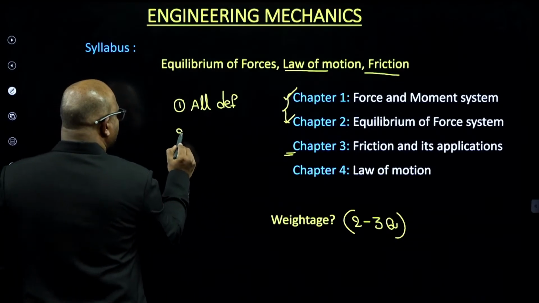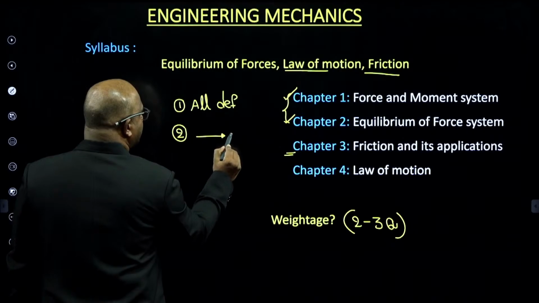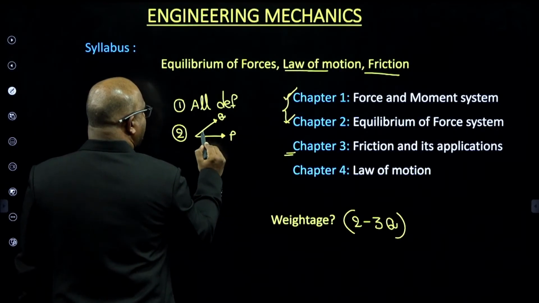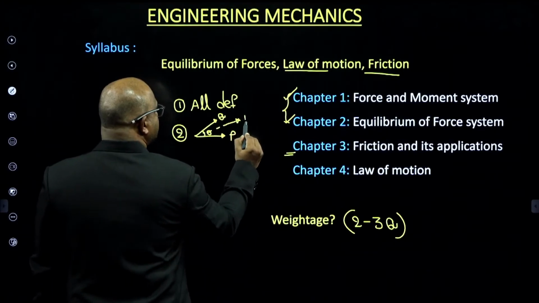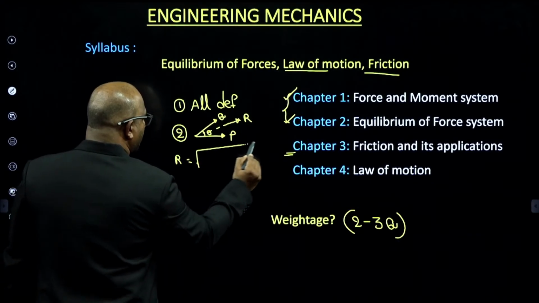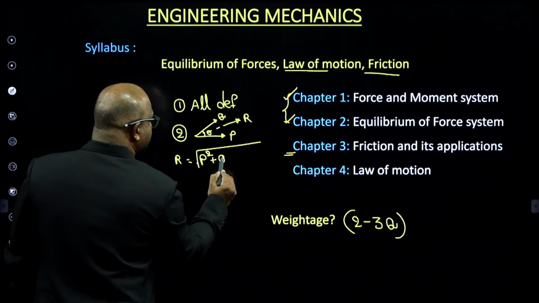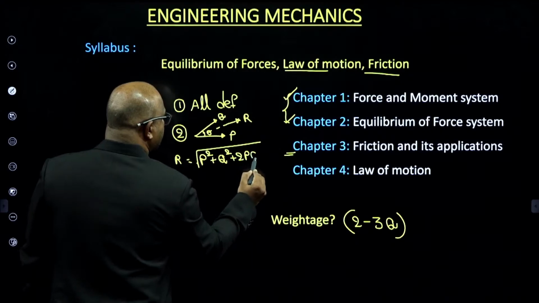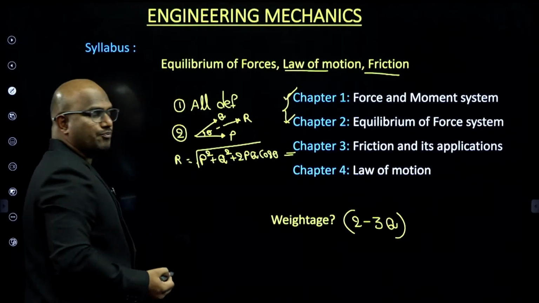Second thing, the questions on parallelogram law. They will give you 2 forces, P and Q, with an angle theta between them, and ask where the resultant is acting. What is the formula for this? R equals square root of P square plus Q square plus 2PQ cos theta. So you get the basic resultant.